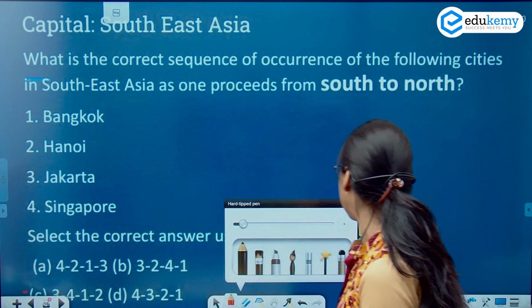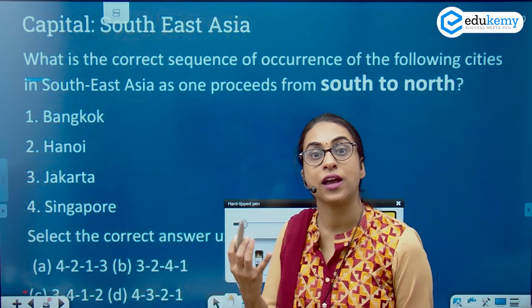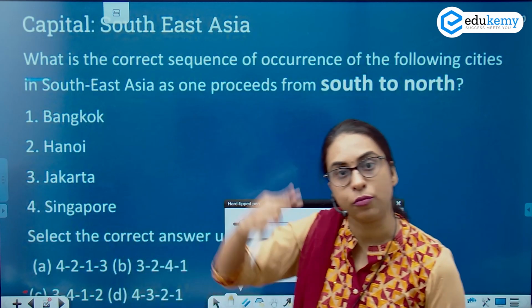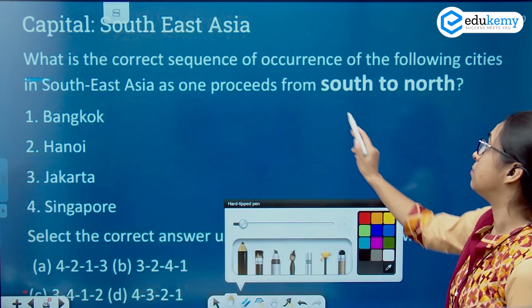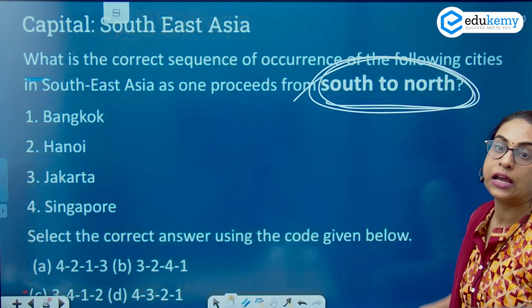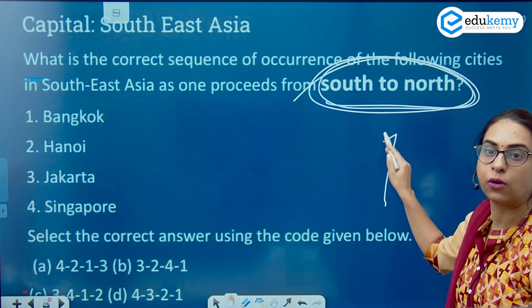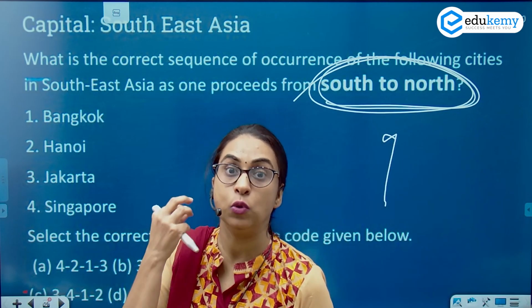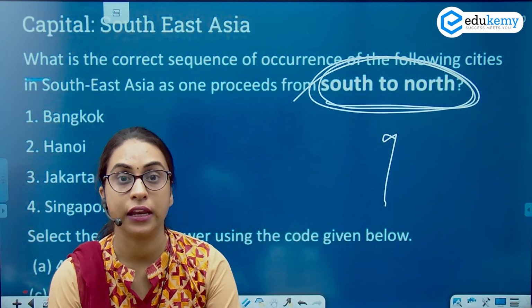While in an examination, because we have a sequential memory, we generally tend to read it from north to south. However, keep this in mind, the question was from south to north. So they were asking the arrangement of the capitals from south to north. You need to remember these keywords, you need to look at these keywords in a very nice manner.